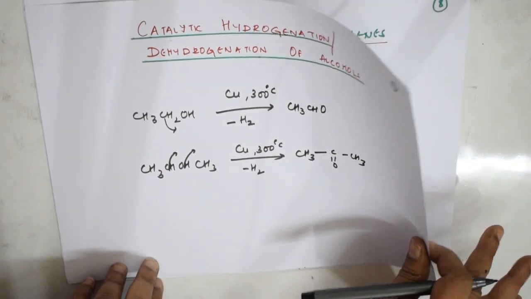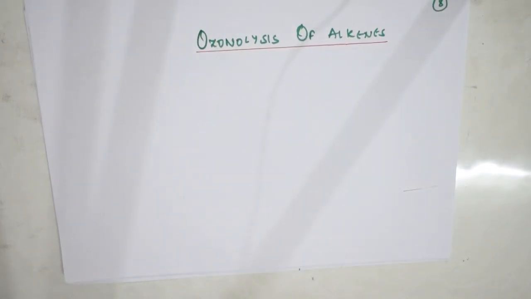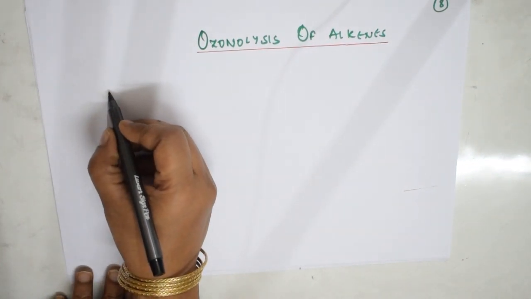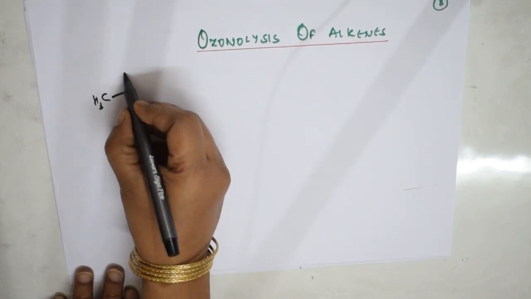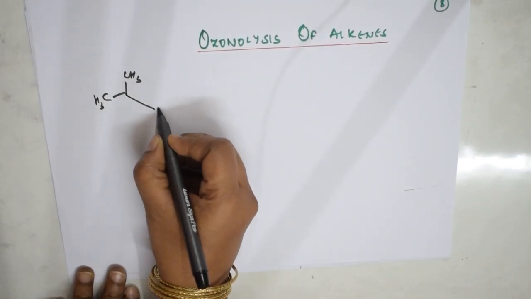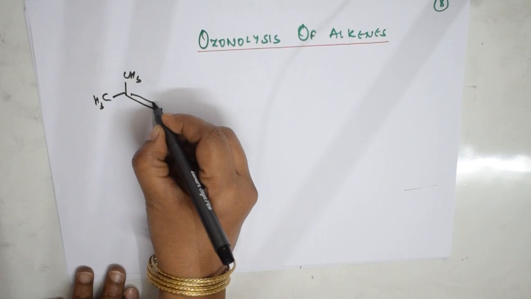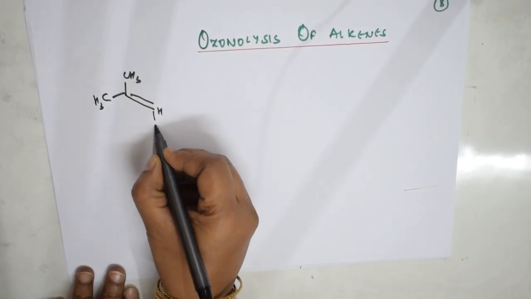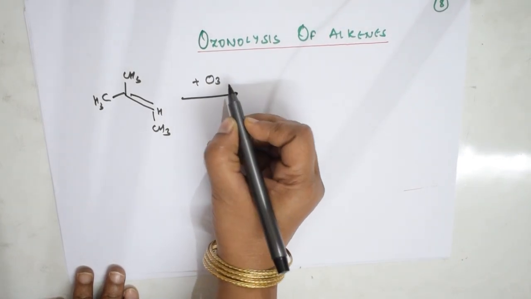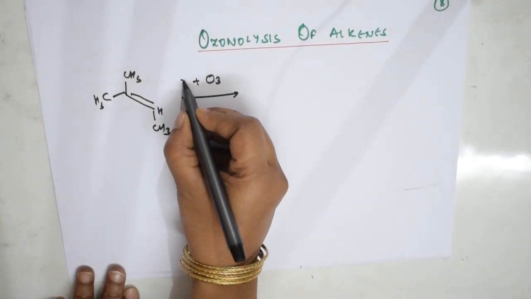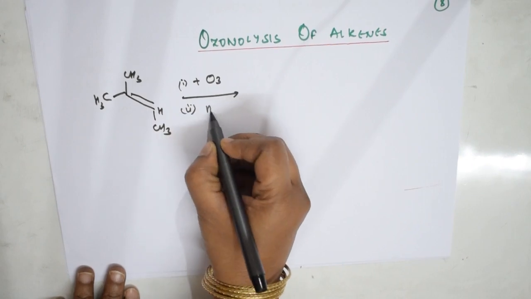Now let us see one more. Next important thing, we are going to prepare ketones and acids using the ozonolysis process, that is addition of ozone. Let's see. Here I'm going to take an alkene, with CH3 and hydrogen. So this is an alkene, correct? And CH3. Now in the ozonolysis process, you're going to introduce O3. O3 adds, and next, usage of hydrogen peroxide.